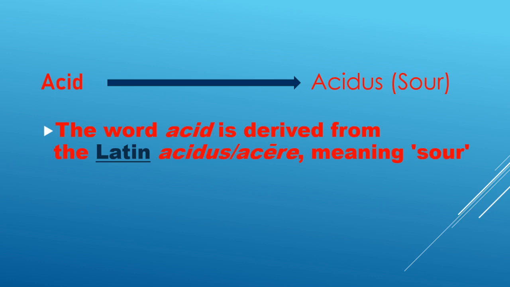This word acid is derived from the Latin word acidus or acere. The meaning of this word is sour in nature. So, the substances which are sour in nature or sour in taste have been classified as acids.